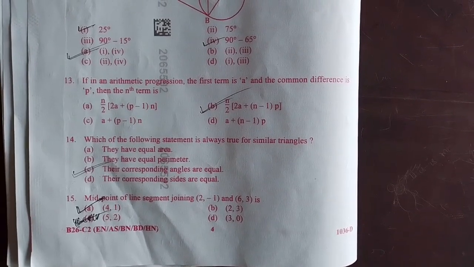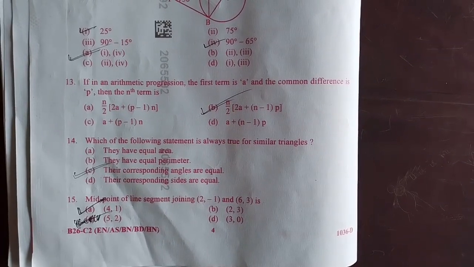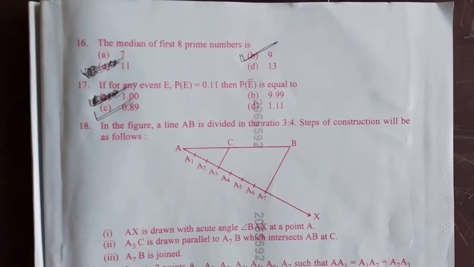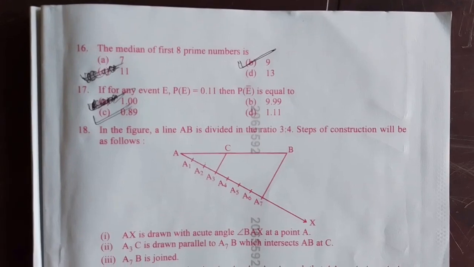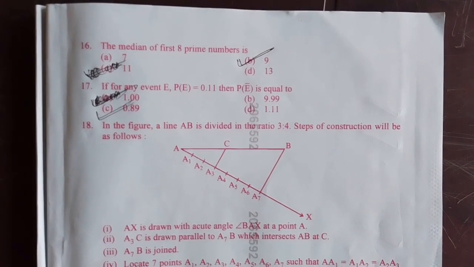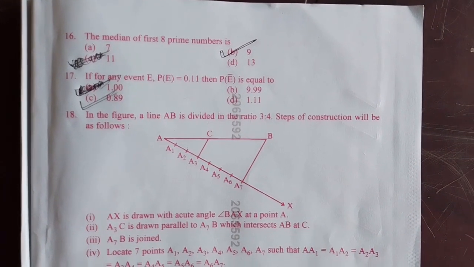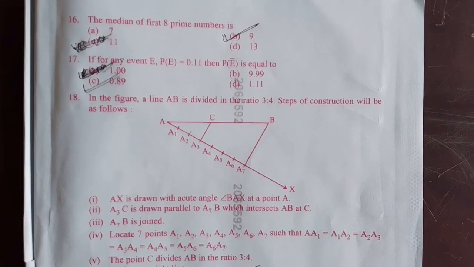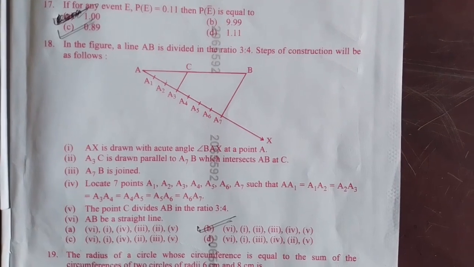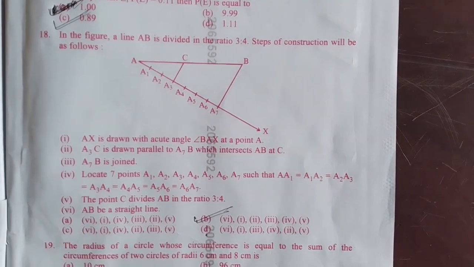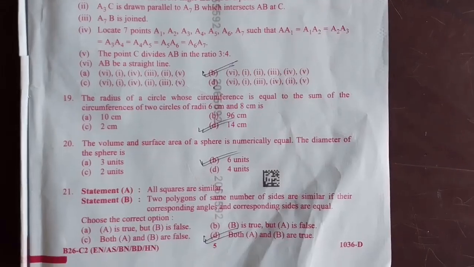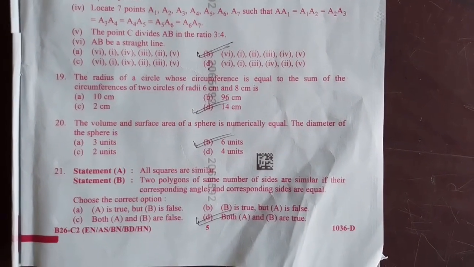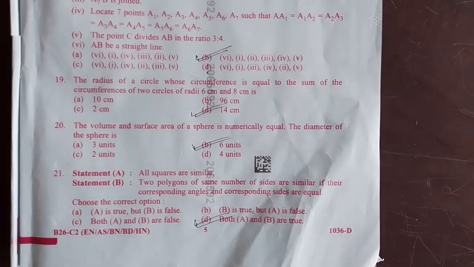Question 15, the right option is A, 4 and 1. Question 16, the right option is B, 9. Question 17, the right option is C, 0.89. Question 18, the right option is B. Question 19, the right option is D, 14 cm. Question 20, the right option is B, 6 unit.